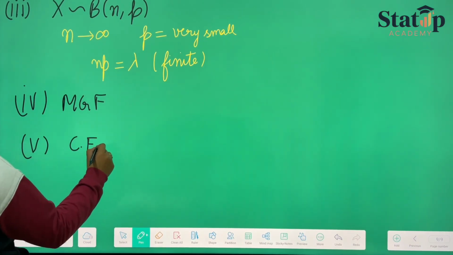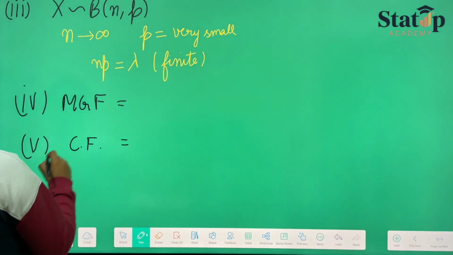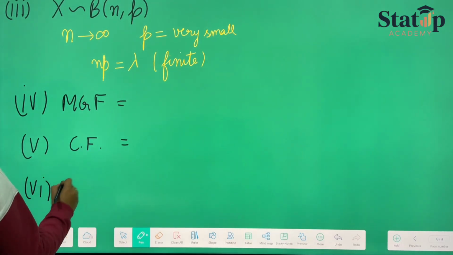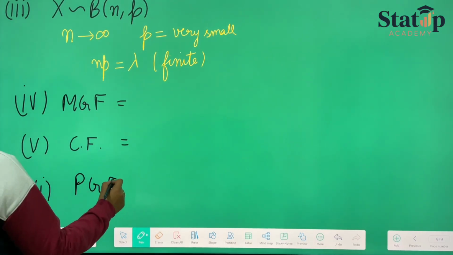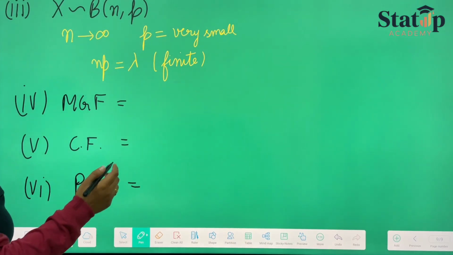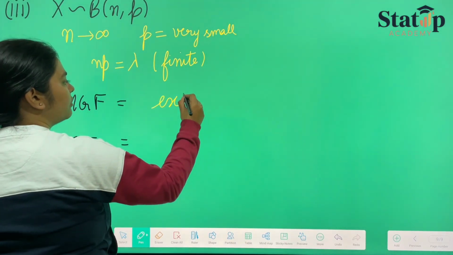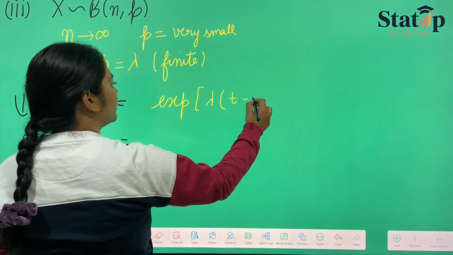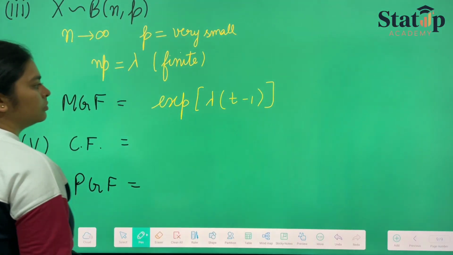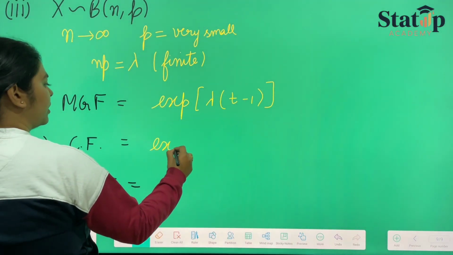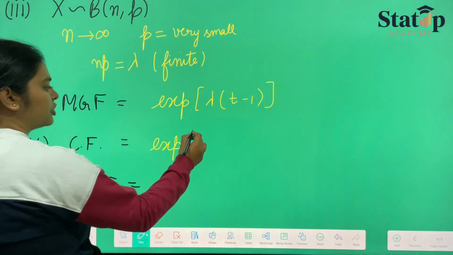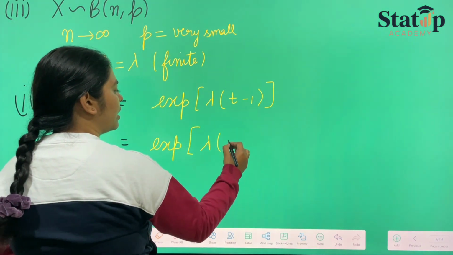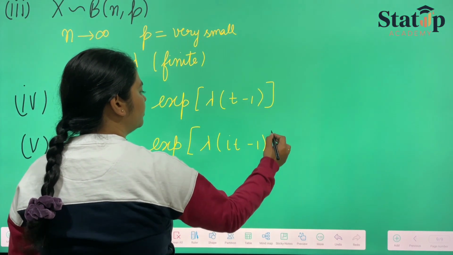Now we talk about MGF, characteristic function, and PGF, probability generating function. All of them are similar, so I'm writing here. If we talk about MGF, it is exponential of lambda times e to the t minus 1. If we talk about the characteristic function, it is exponential lambda times e to the i t minus 1.